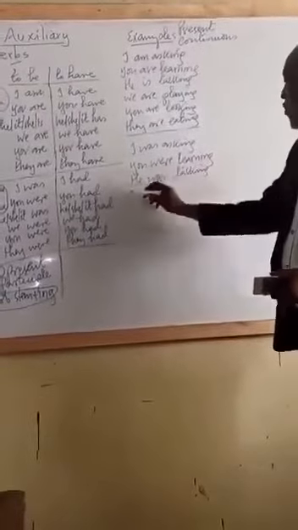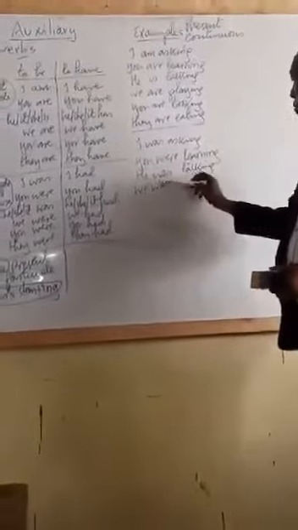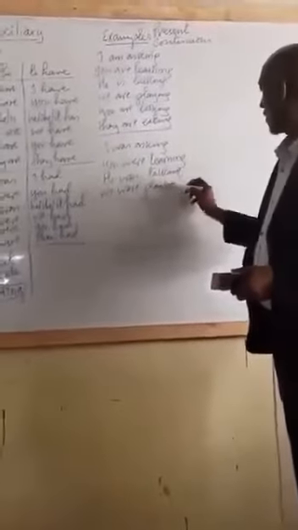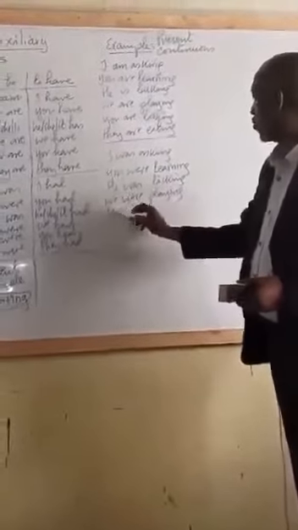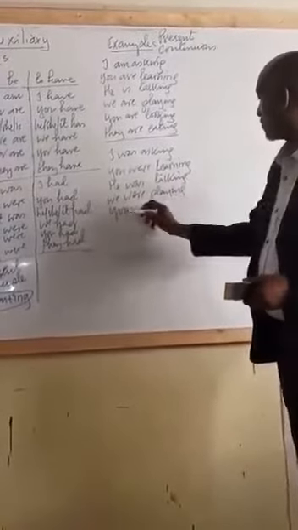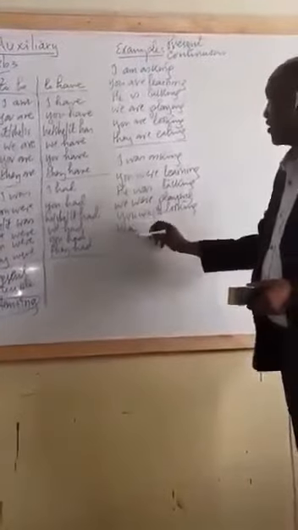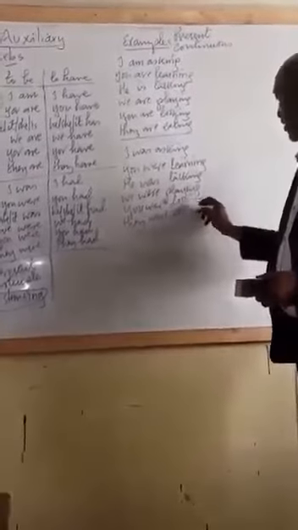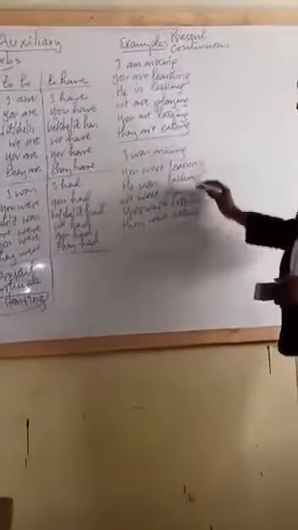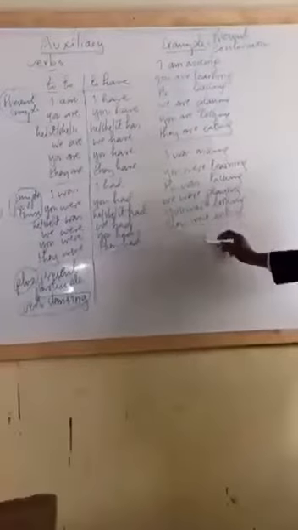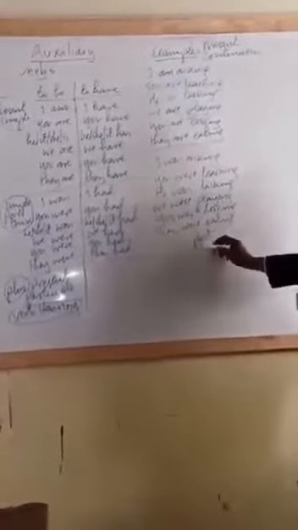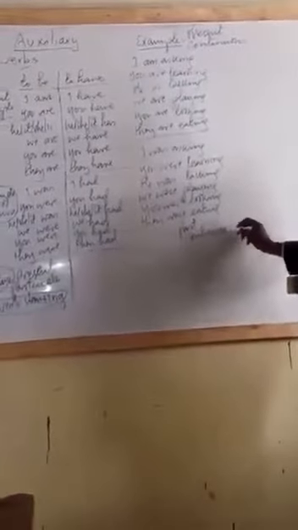Then we say, we were playing. And then you were looking. And then they were eating. Now, this form again is a continuous form as well, but it is now the past continuous form. This is past continuous.